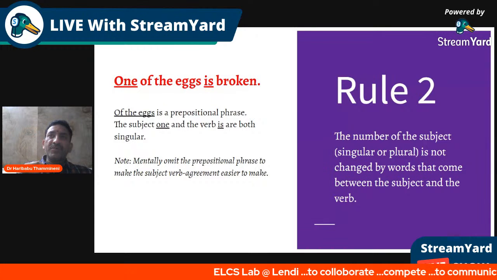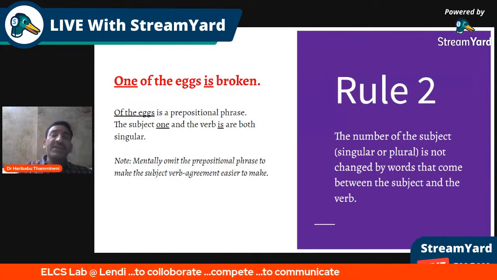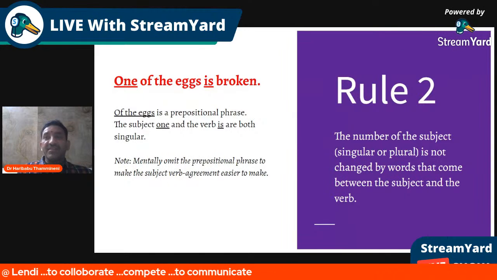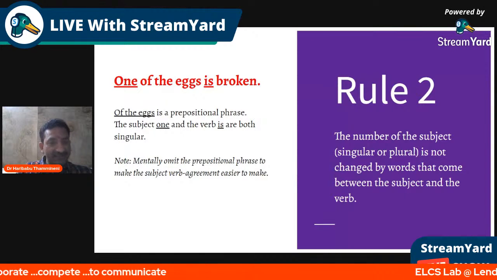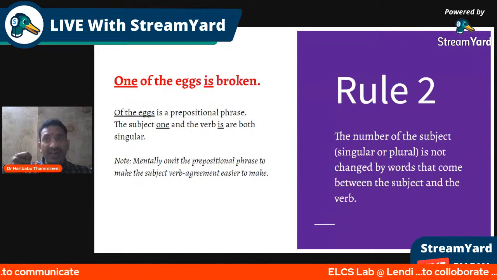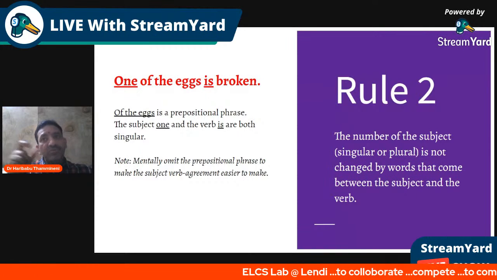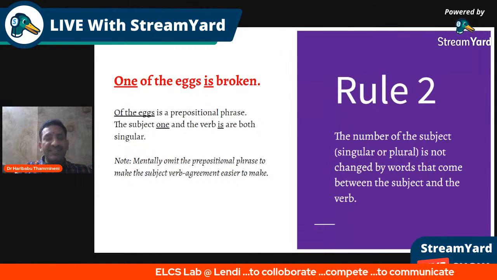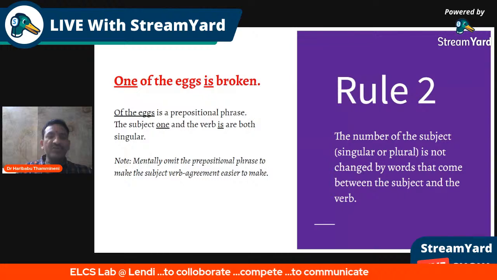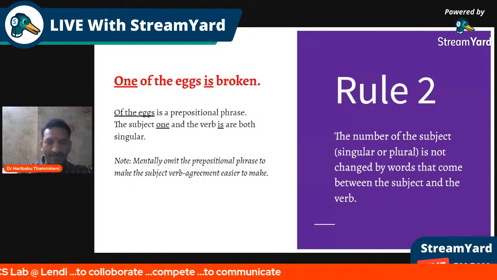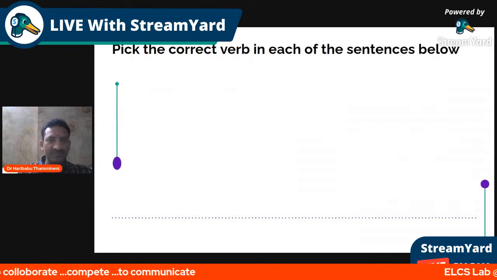You know, a girl sits in the classroom. A man with two hands. A man with one eye. If you can see, "with one eye", "with two hands", these are prepositional phrases. You are supposed to avoid them. So this is rule two.